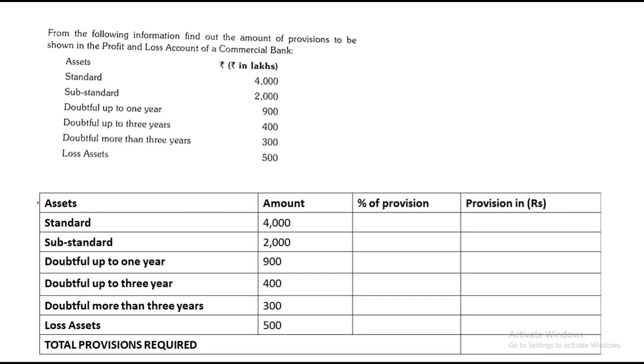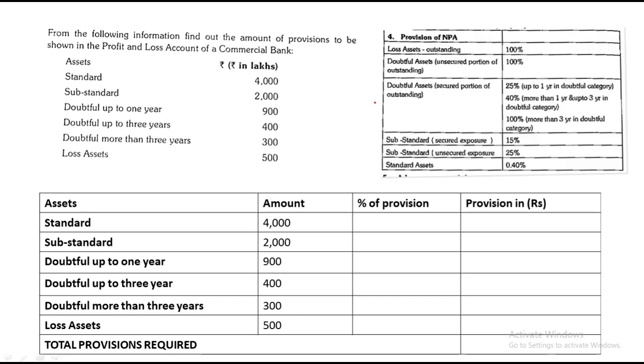Okay, now this is our solution. So I have noted down all the assets as it is. We have standard, substandard, doubtful for 1 year, doubtful for 3 years, doubtful for more than 3 years, loss asset, and we have noted down the amounts, that is 4,000, 2,000, 900, 400, 300, and 500. Now, to solve ahead, first I would like everyone to read this table. Just read this table once, and then we'll see how to solve it further.